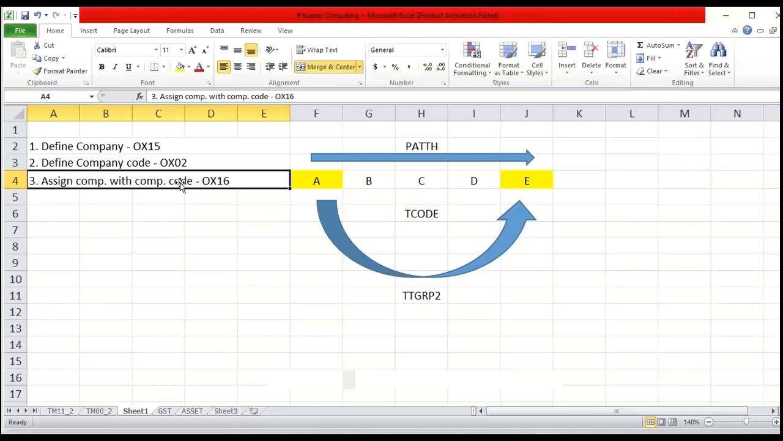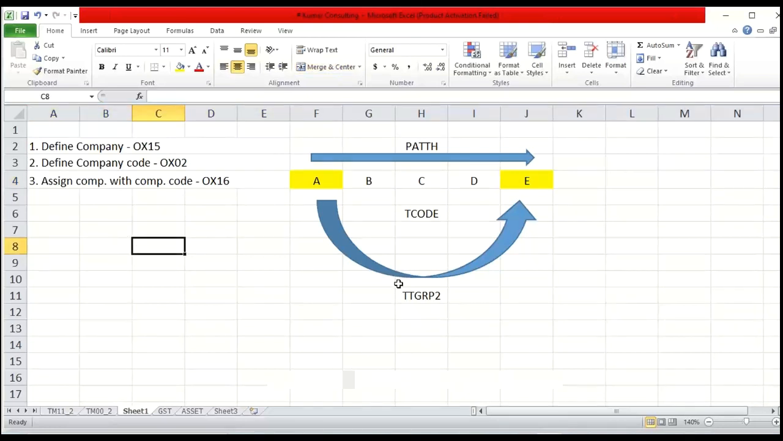So, assign company with company code. In the sense, this Tata Group we have defined, and under that we have Tata Motor, Tata Chemical, Tata Steel, right? How will SAP come to know? For Tata Motor I have given the code TM22. Let's suppose later on Tata Steel, TS22, and for Tata Chemical, let's suppose TC22. How will SAP know that Tata Motor comes under this Tata Group, Tata Steel comes under this one, and Tata Chemical comes under this one?